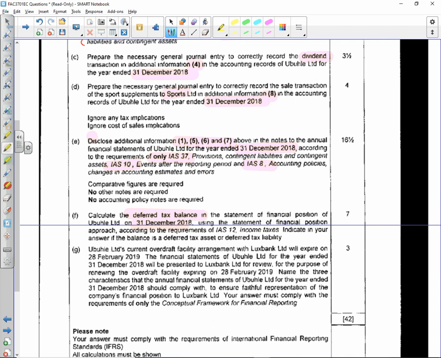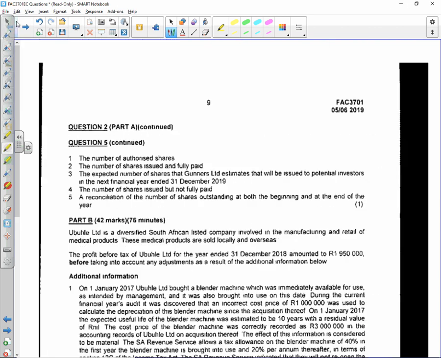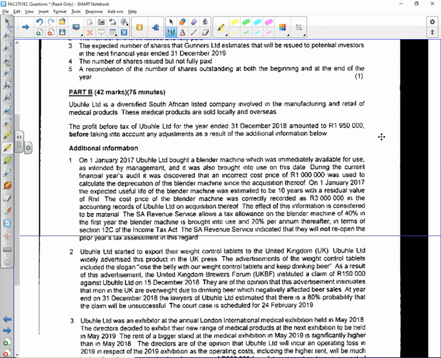For the year ended, faithful representation. Okay, this is again just the theory question. I'm not going to go through that. You can read through that by yourself. All right, let's start.